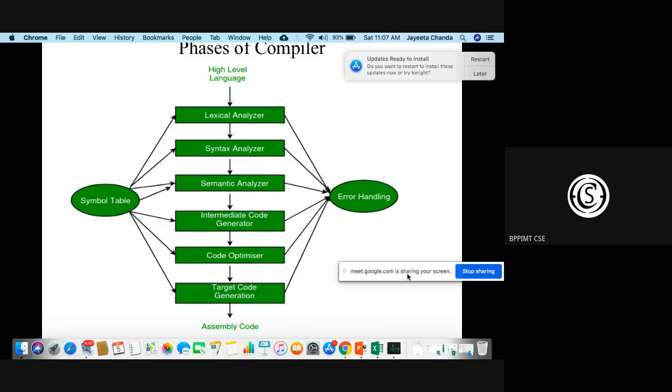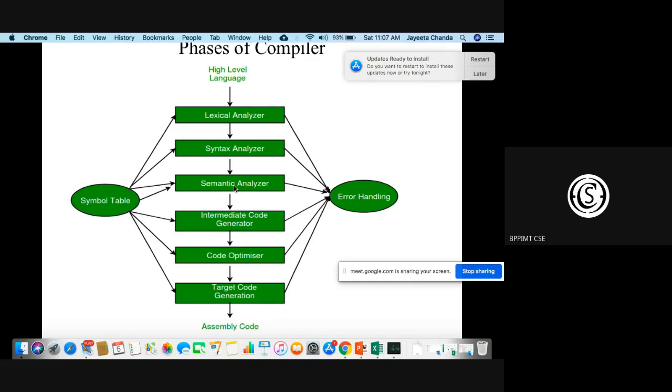It will be written using the register structure of the machine. The lexical analyzer we have been talking about is the scanner. The lexical analyzer will generate some tokens, and that will be fed to the syntax analyzer, which will generate a parse tree.